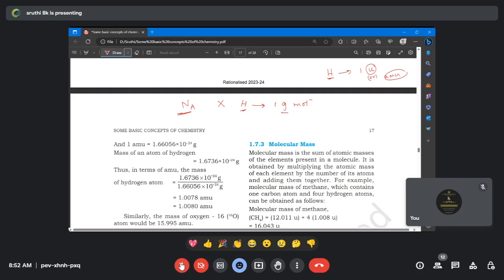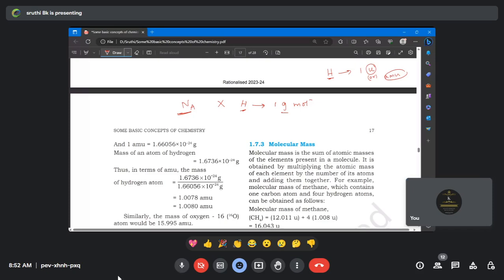Avogadro number is the number of atoms in a mole. Madam, one clarification for me. Suppose I want to measure the weight of one hydrogen atom, that is equal to 1 divided by 6.023 into 10 power 23 gram? Yes, sir. That's right. Okay, so listen carefully.